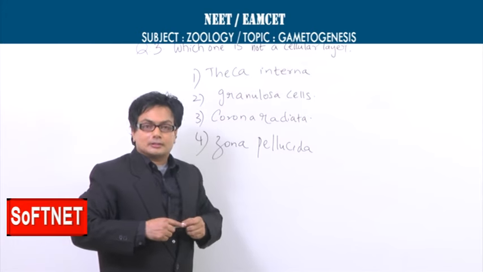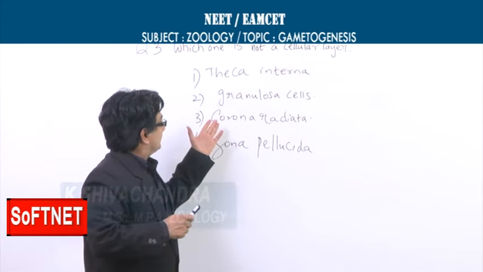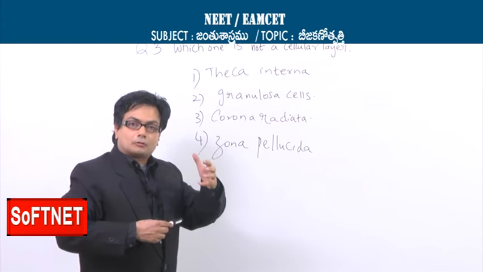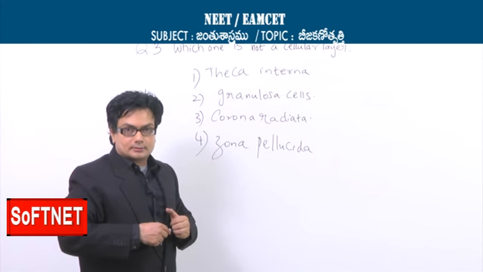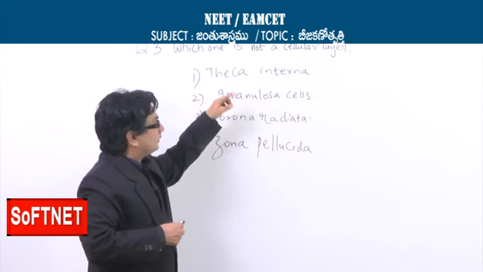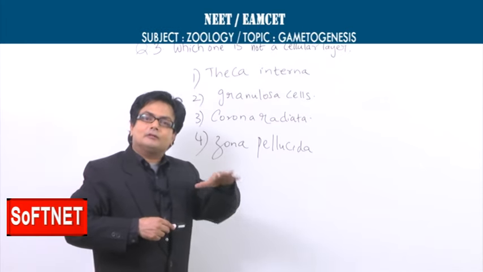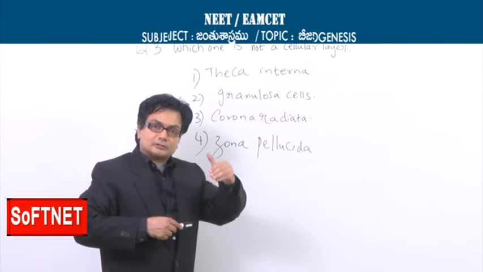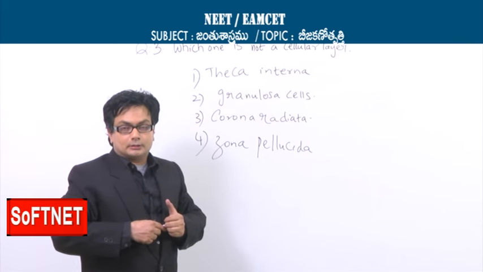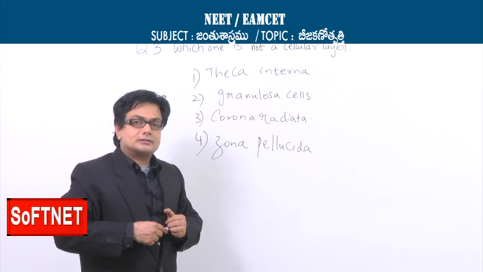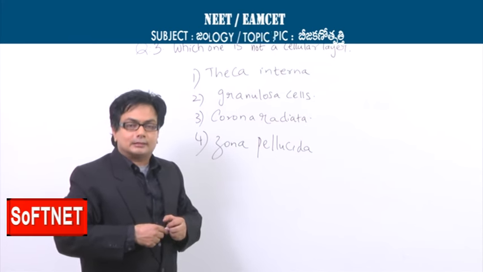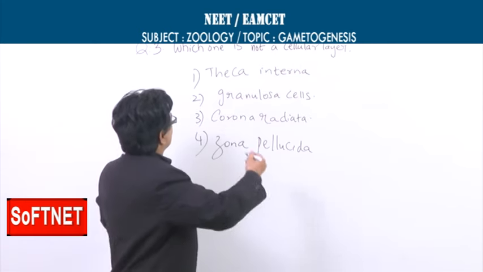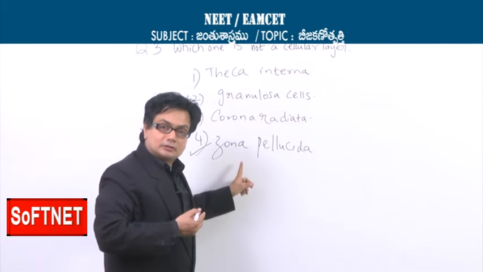Which one of the following is not a cellular layer? See, in the options given here 1, 2, 3 and 4, the various components of the Graafian follicle are mentioned, and the question is which one is not a cellular layer. In fact, entire Graafian follicle will have complete cellularity, multicellular structure, and with diversified cells. Now the only one which is not a cellular layer but a biomolecular layer is the zona pellucida, which is a glycoproteinaceous layer.